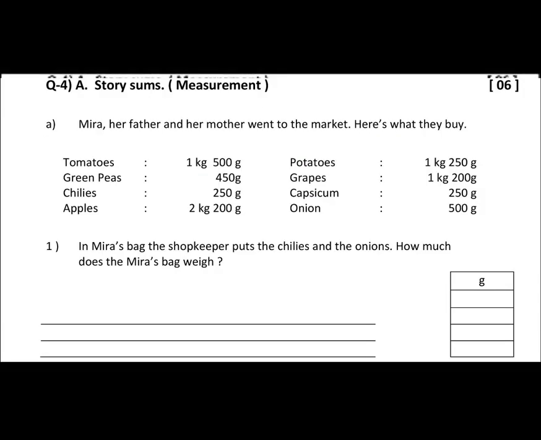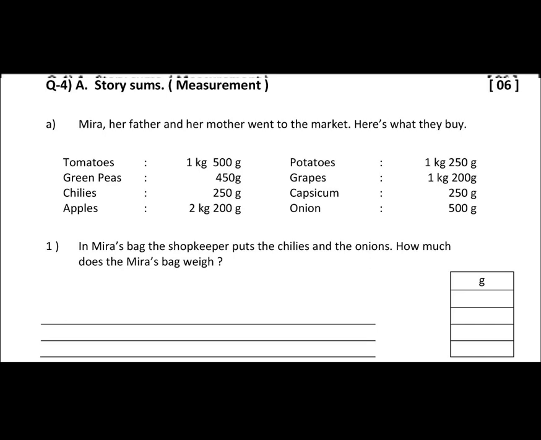Question number 4a, story sums. Meera, her father and her mother went to the market and here's what they bought. So here is the list of what they had purchased.